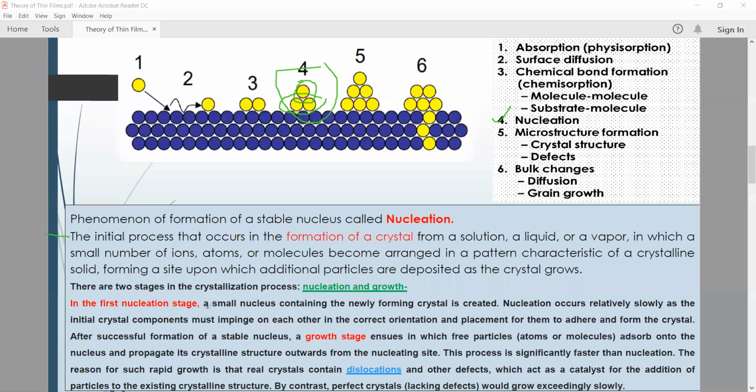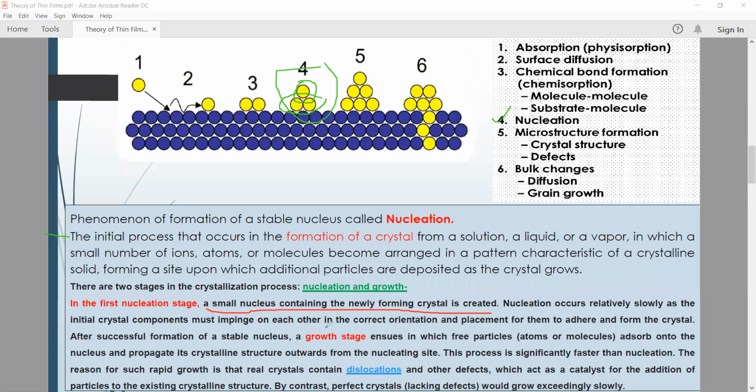Here you can see the first sentence: a small nucleus containing the newly forming crystal is created. So nucleation occurs relatively slowly, as the initial crystal components must impinge on each other in the correct orientation and placement for them to adhere and form the crystals.